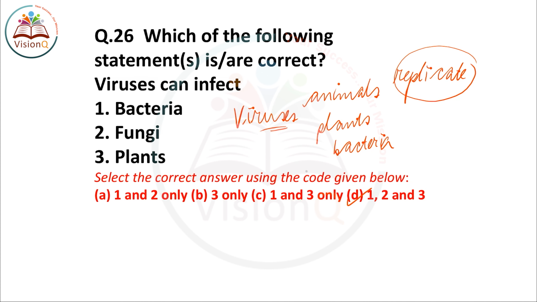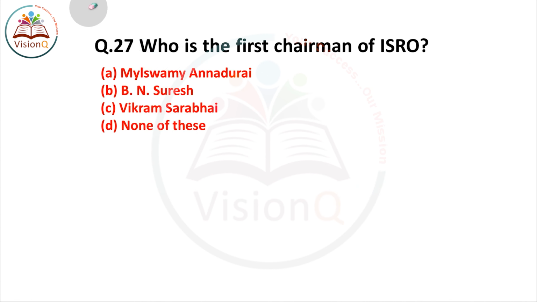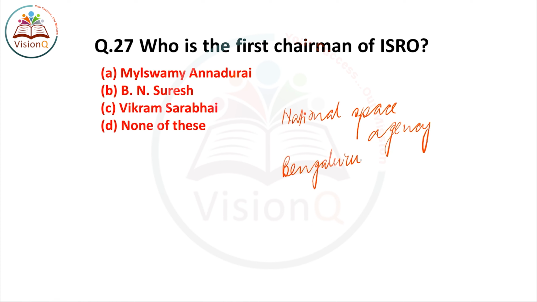Let us see the next question of today's series, question number 27. Who is the first chairman of ISRO? ISRO stands for Indian Space Research Organization. It is a national space agency, and the headquarters of this agency is in Bengaluru. The first chairman of ISRO was Vikram Sarabhai.